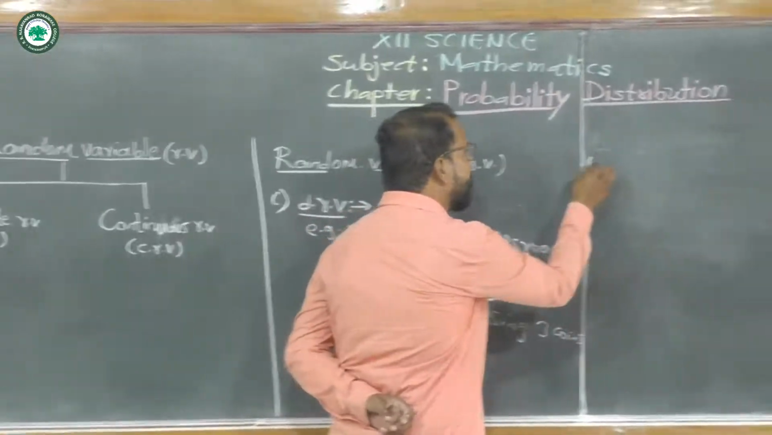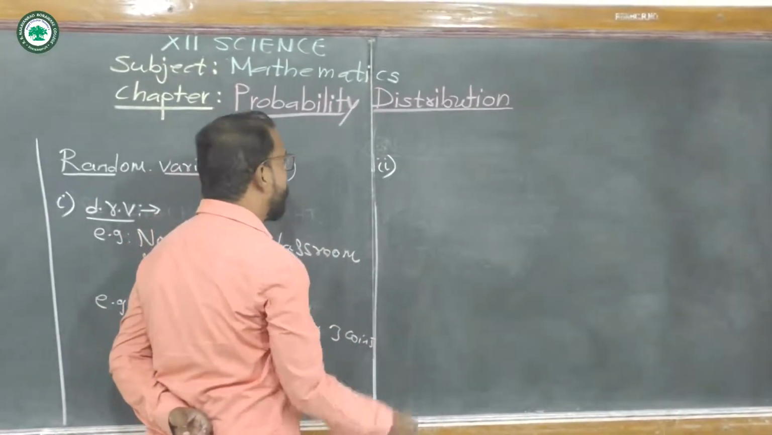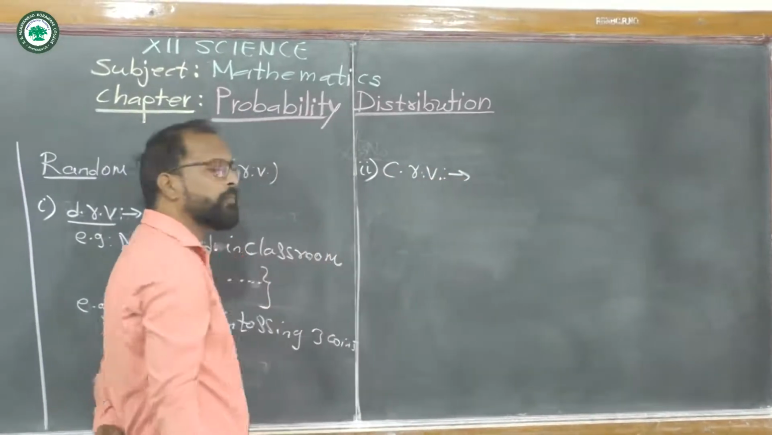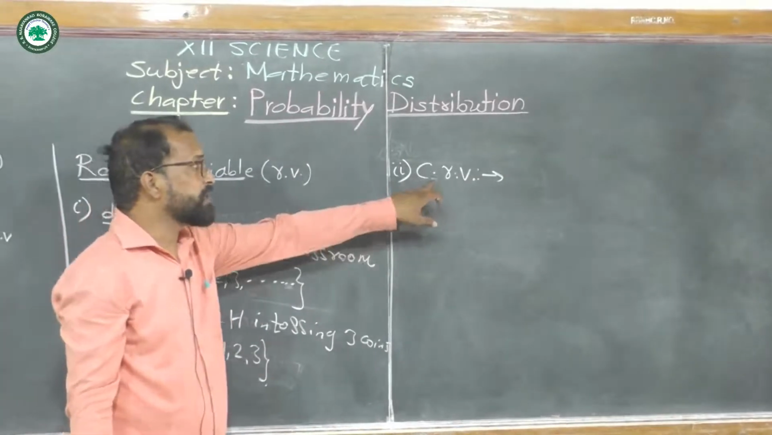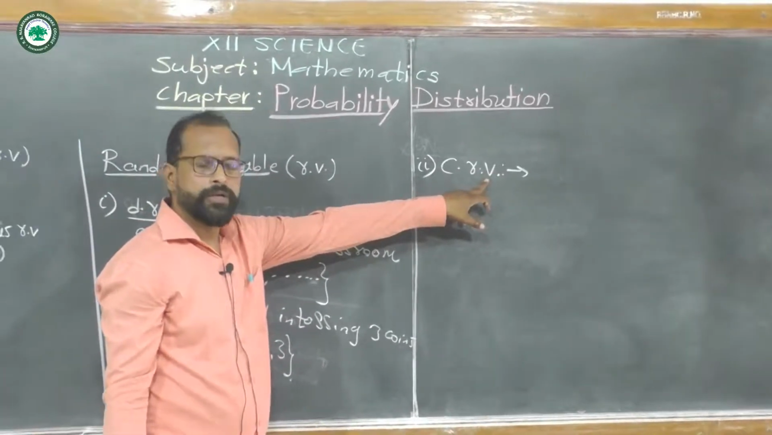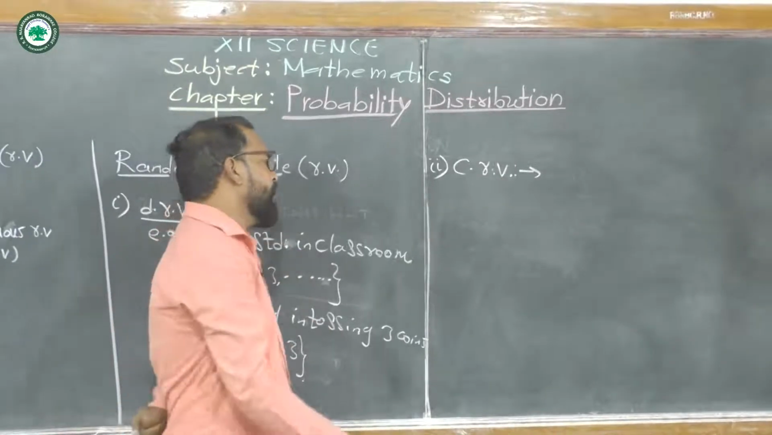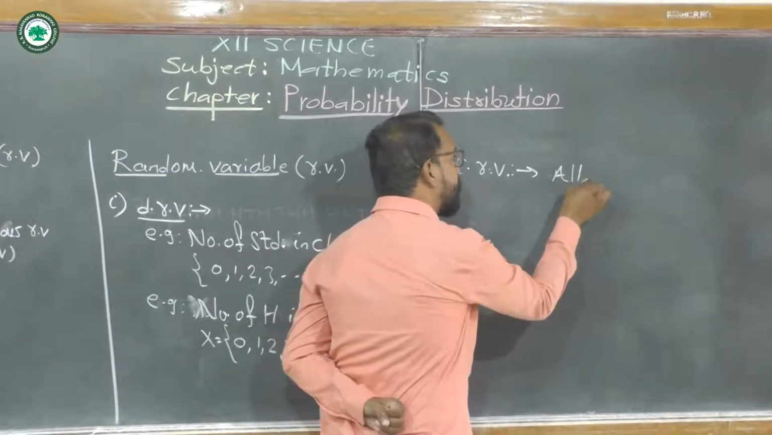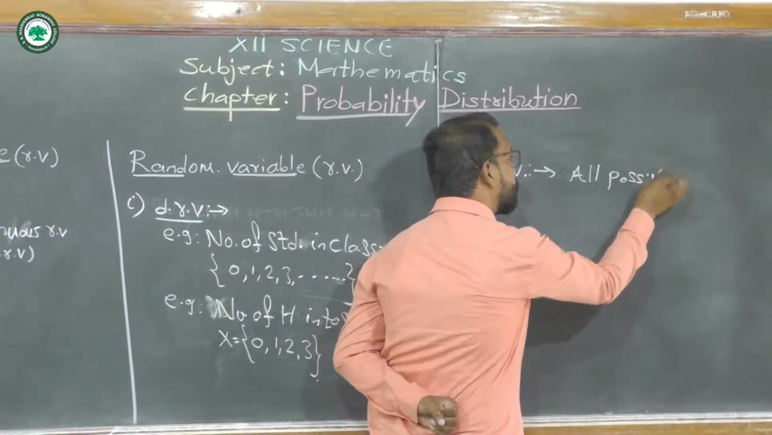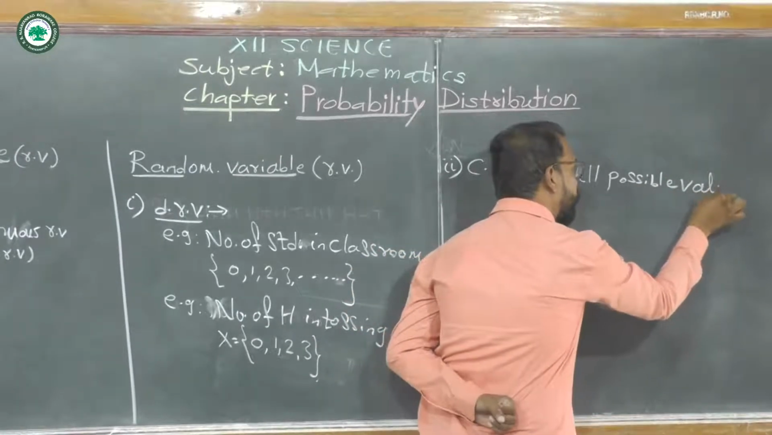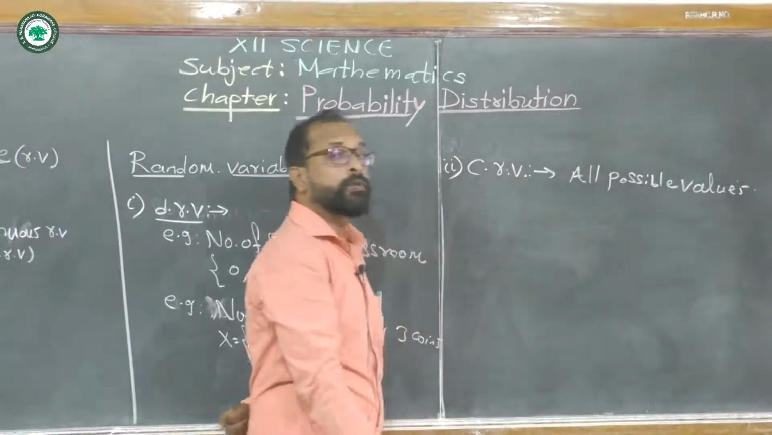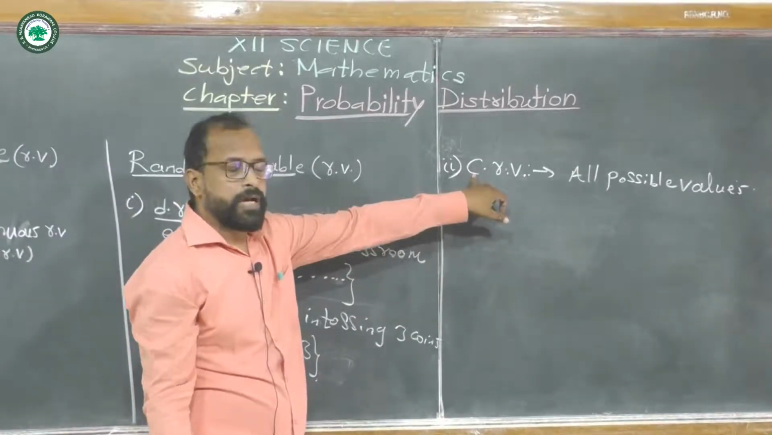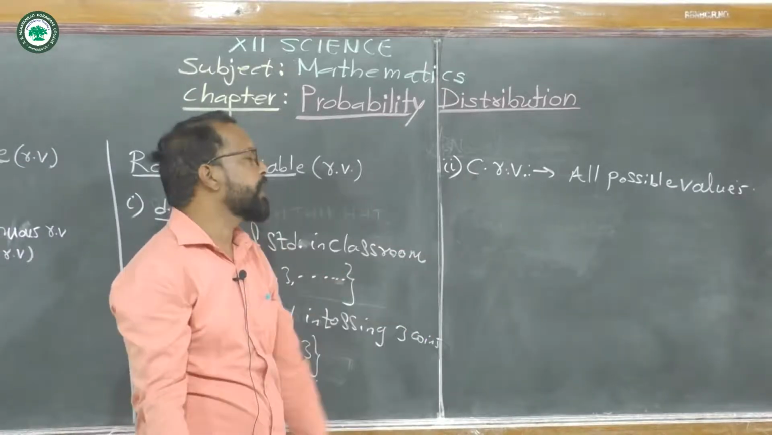Now the second type of random variable is the continuous random variable, which is denoted by CRV. A random variable which takes all possible values in a given interval is called a continuous random variable.